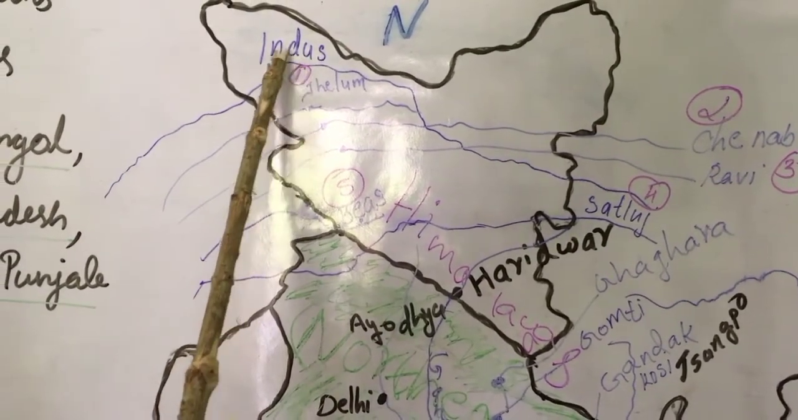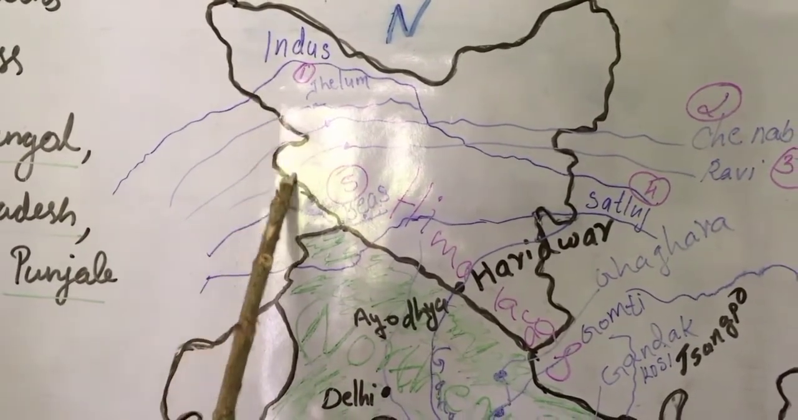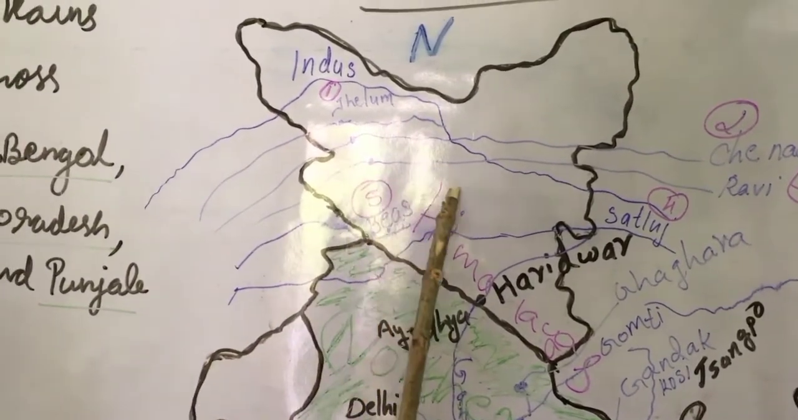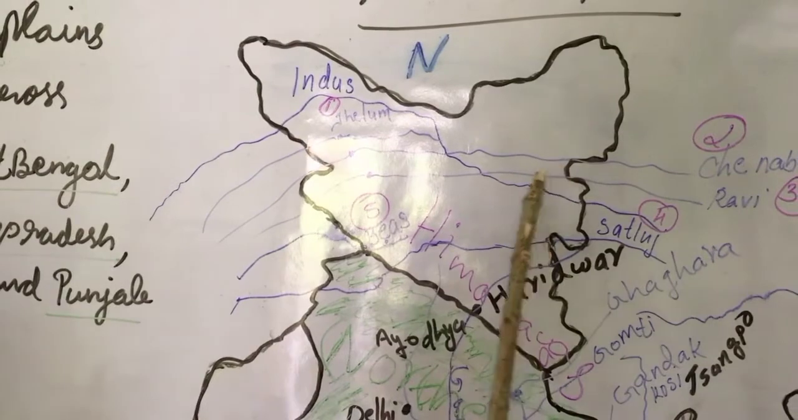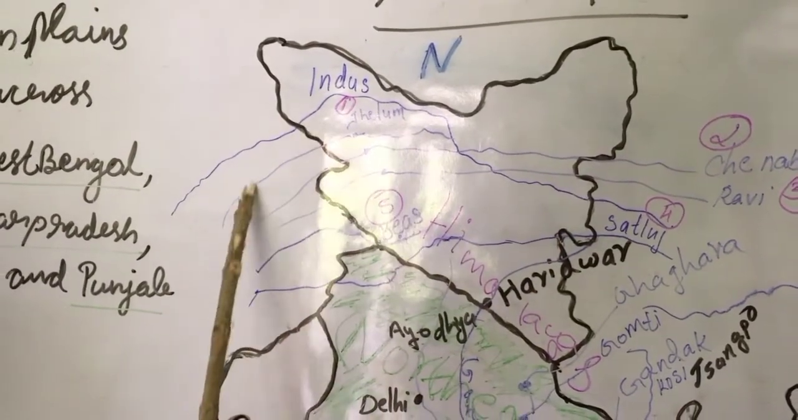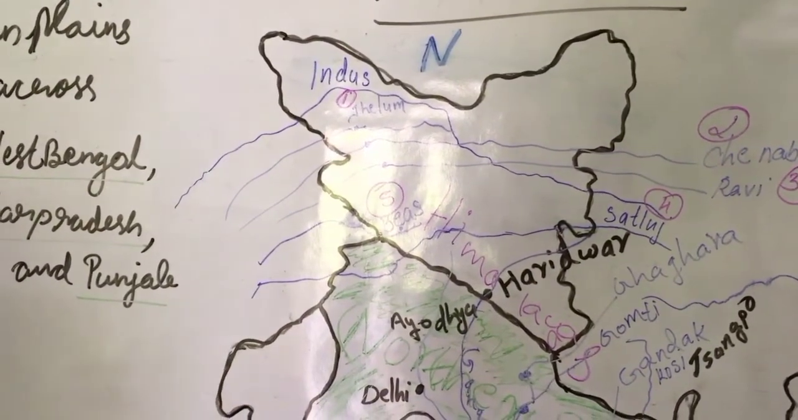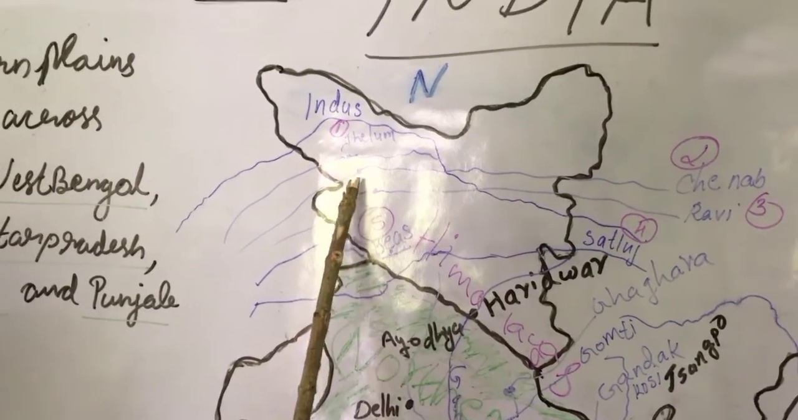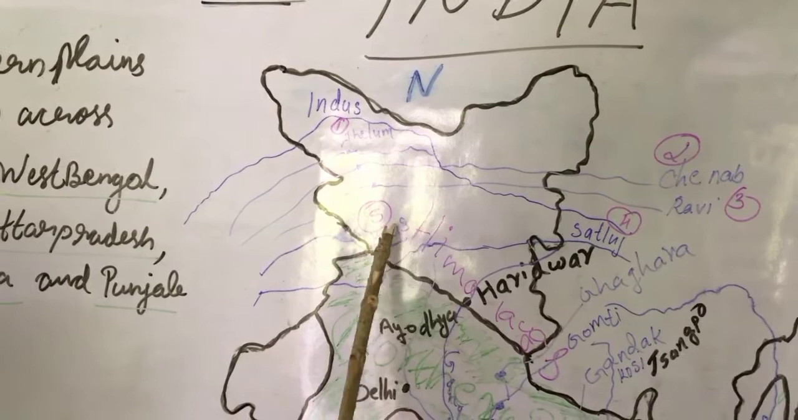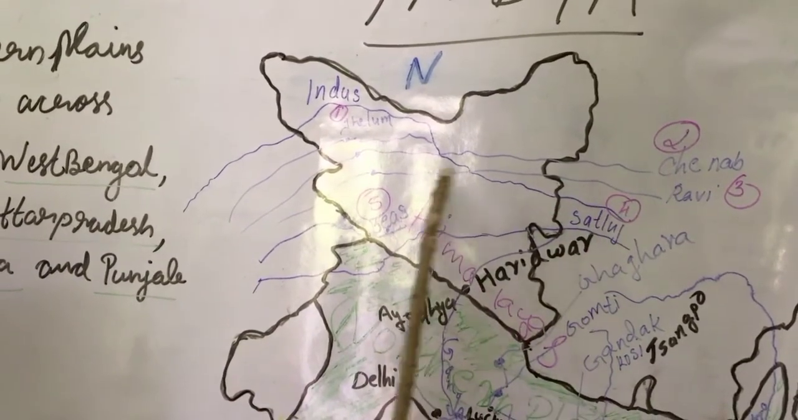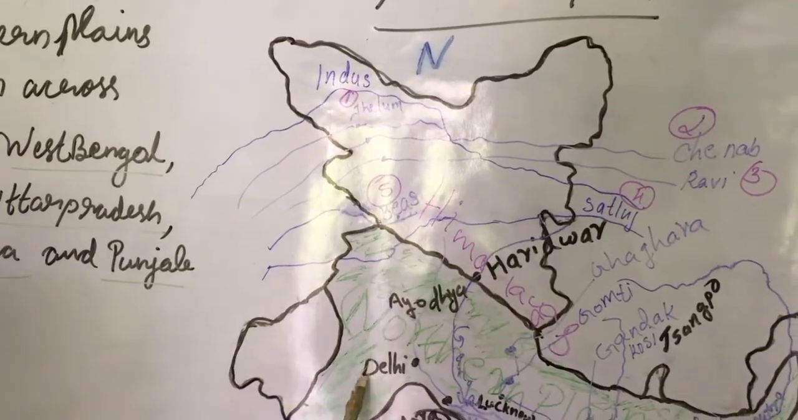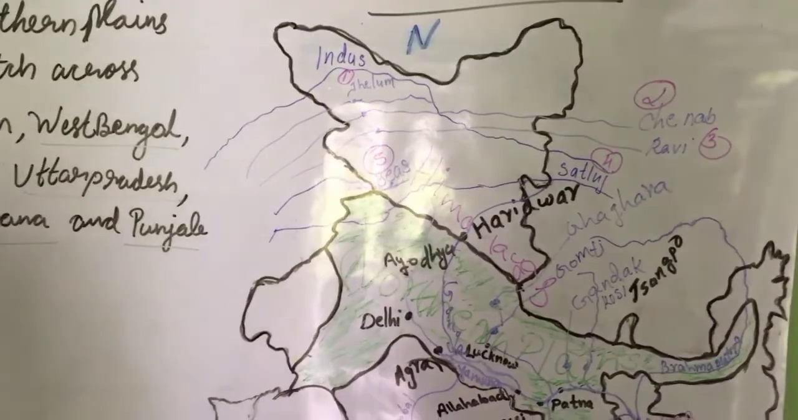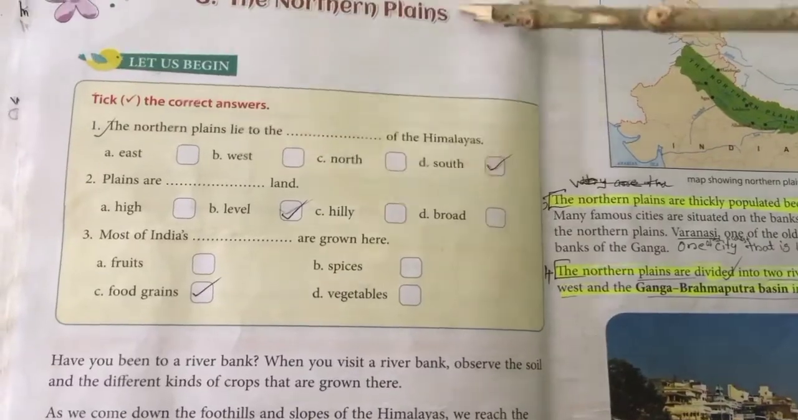Most of the Indus comes in Pakistan. Only a few parts are in India. Most of the Indus River flows through Pakistan. Here in the northern plains, the main Indus tributaries, Beas and Satluj, move towards the northern plains before entering the Indus. You can read the textbook.